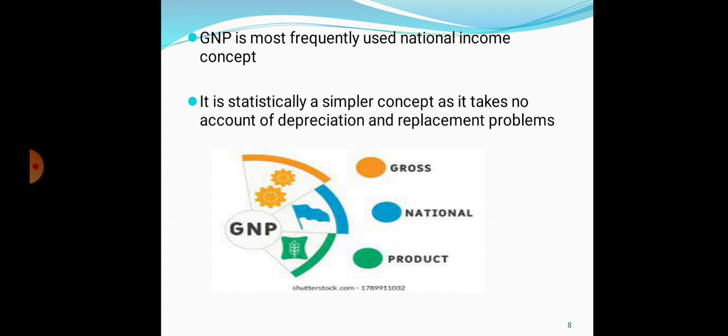So that calculation you have to make separately, and that's why this calculation is not included in GNP. You only have to take the total values of all goods and services. That's why this calculation of GNP is very simple.